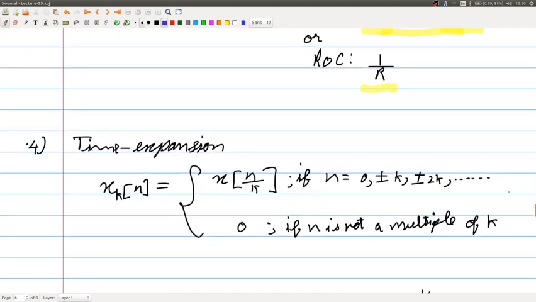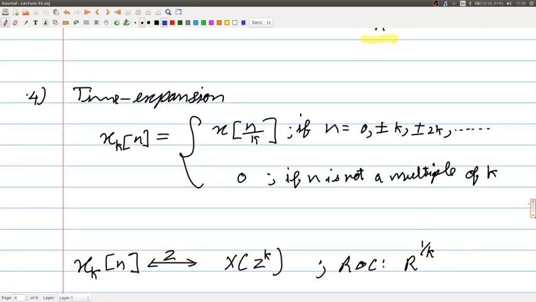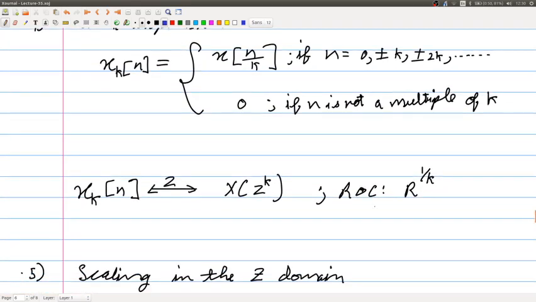So, the next property would be time expansion. We had seen this property for the DTFT as well. I think we had derived this in the class by taking an example of a signal. You follow the same procedure and derive this. The region of convergence you get by applying the convergence property: the condition for the series to converge gives you the region of convergence.